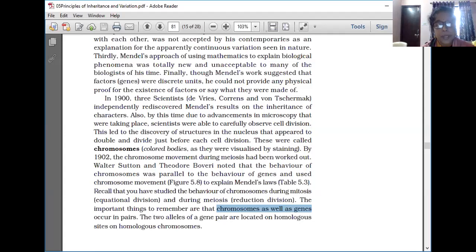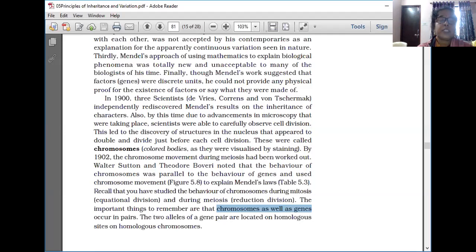Chromosomes are always seen in pairs, and one pair is called a homologous pair. The pair which controls one trait is called a homologous pair. In that pair, one chromosome we get from the paternal side, the father's side, and the other from the maternal side, the mother's side. One from father and one from mother. Like that we have 23 pairs of chromosomes, and approximately 30,000 genes are present on these 23 pairs of chromosomes in a human being.